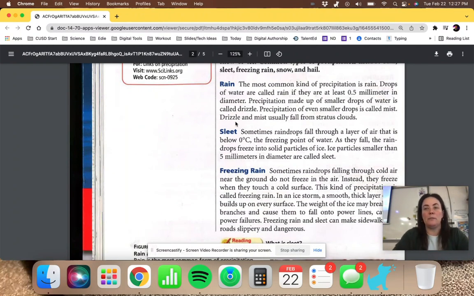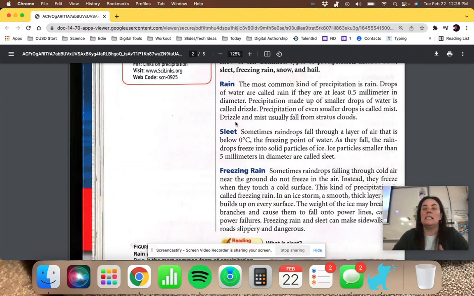The most common kind of precipitation is rain. Drops of water are called rain if they are more than 0.5 millimeters in diameter. Precipitation made of smaller drops is called drizzle, and precipitation of even smaller droplets is called mist. Drizzle and mist usually fall from stratus clouds, those layered clouds that we see on those gray days, and it can last for several days.